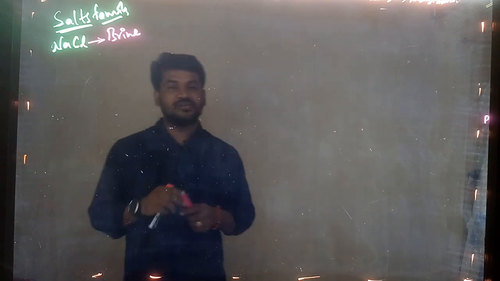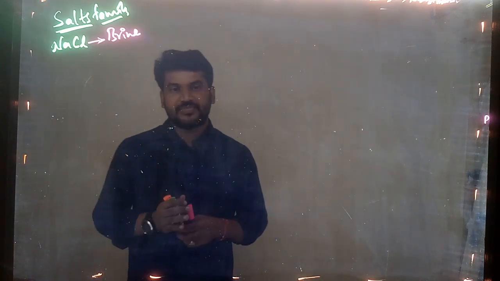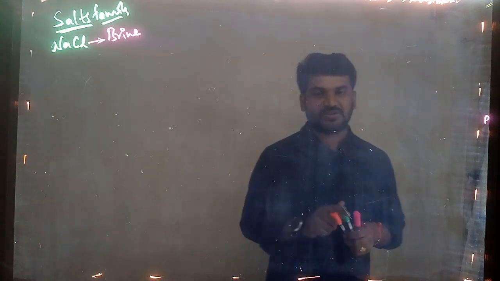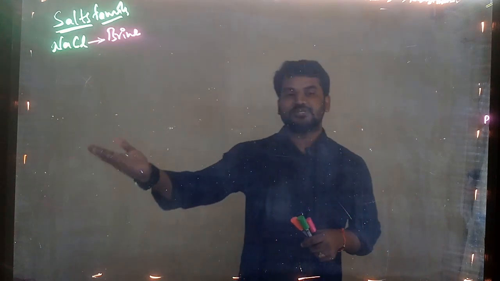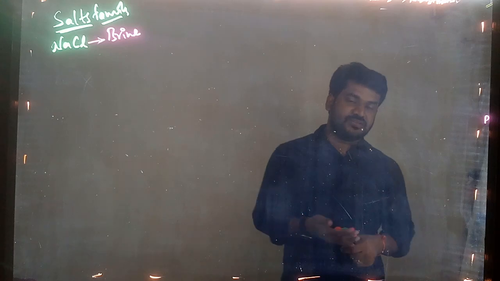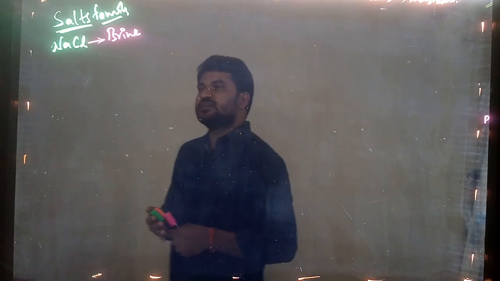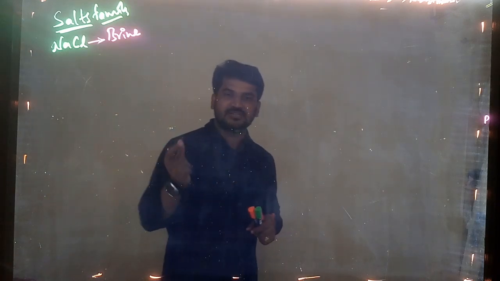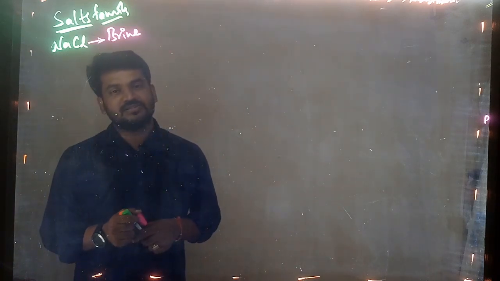And I am telling you that this common salt is the source for the other remaining salts. That means from common salt we can prepare a number of salts. We can say common salt is the source of other salts.